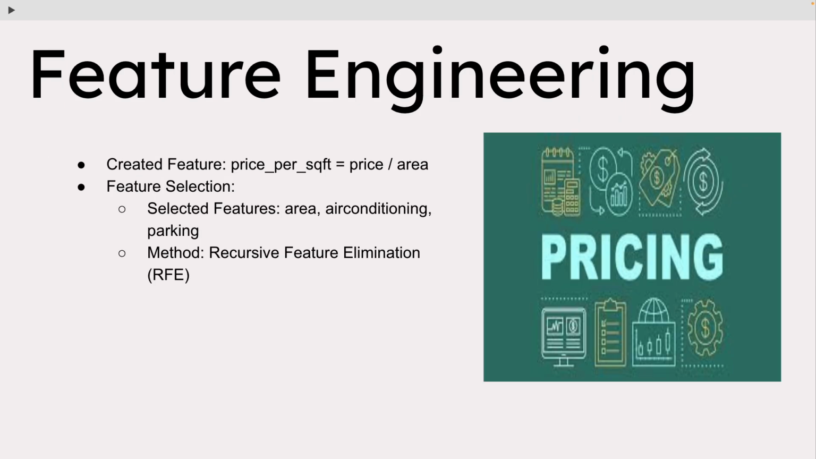I created a new feature called price per square foot by dividing the price by the area. Using recursive feature elimination, I selected key features like area, air conditioning, and parking to improve the model's predictive power.